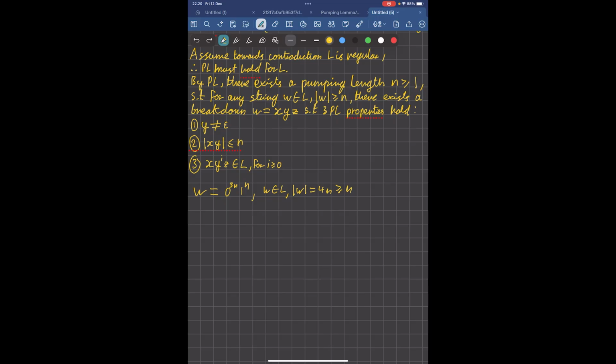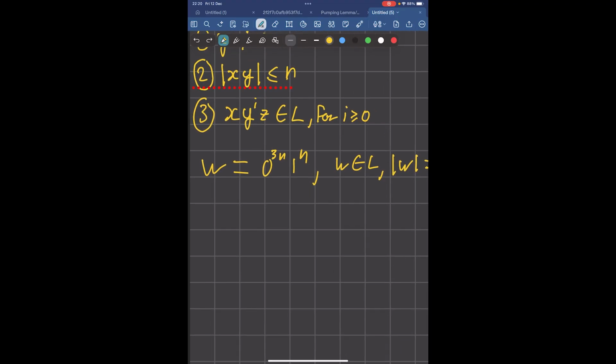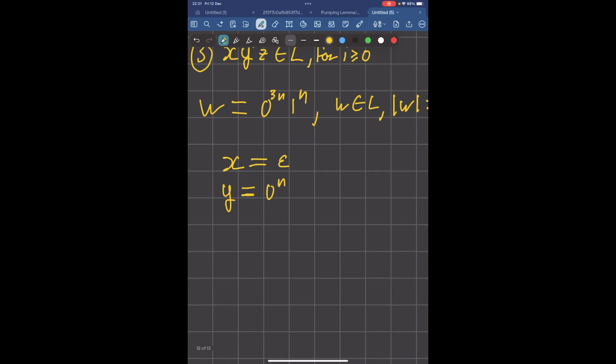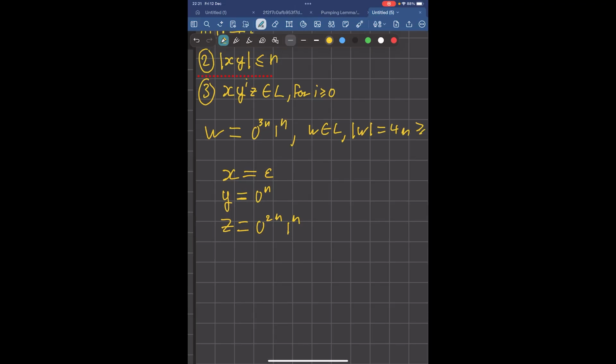Then in the proof, we want to show that there does not exist a breakdown. But this would be impossible for this string, because there does in fact exist a breakdown. Let me show you one such breakdown. We could let x be epsilon. We could let y be 0 to the n, so n zeros. And we could let z be the rest of the string. So that would be 0 to the 2n, 1 to the n.